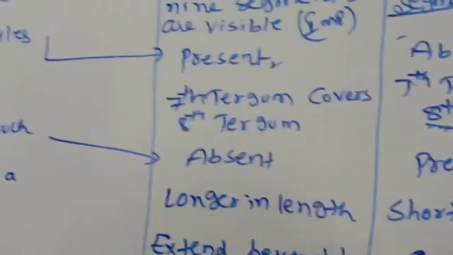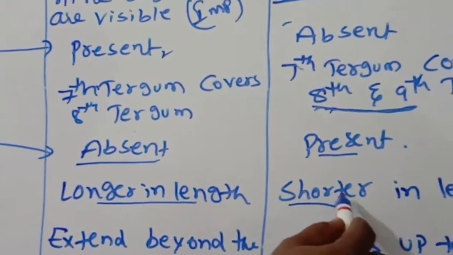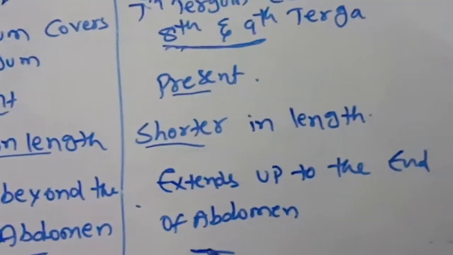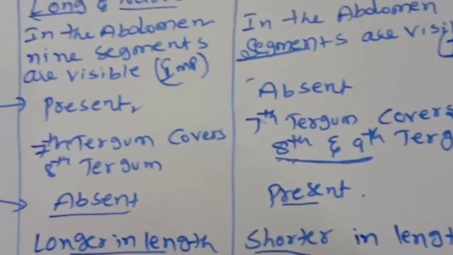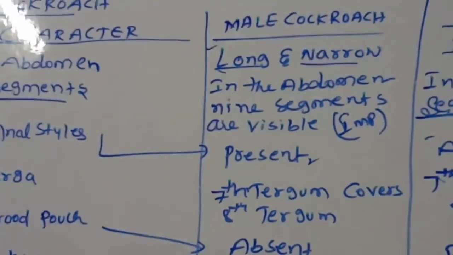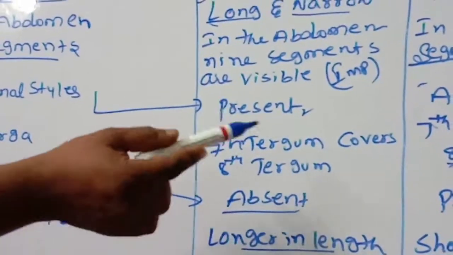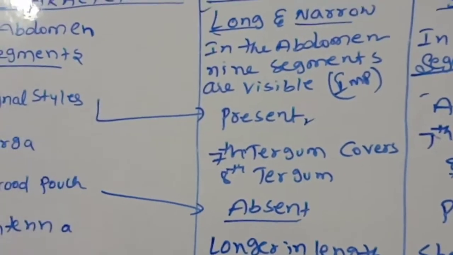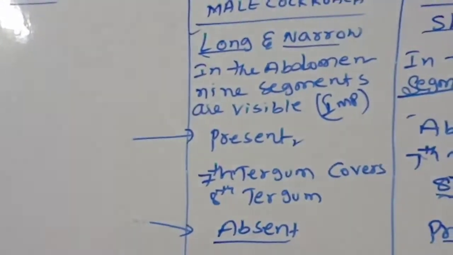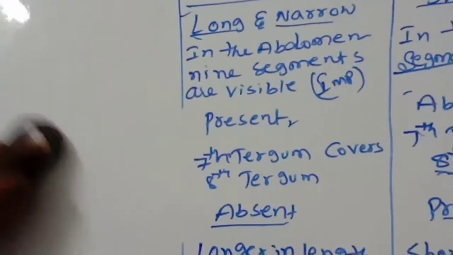Next, brood pouch is absent in the male and present in the female. Antenna is longer in the male and shorter in the female. Wings extend beyond the tip of the abdomen in the male, and only up to the end of the abdomen in the female. These are the major differences between male cockroach and female cockroach.